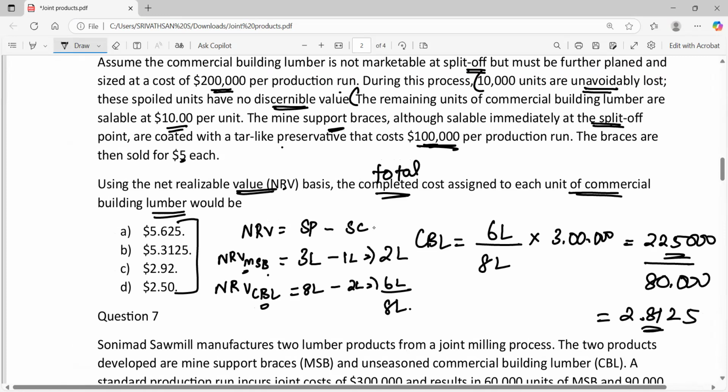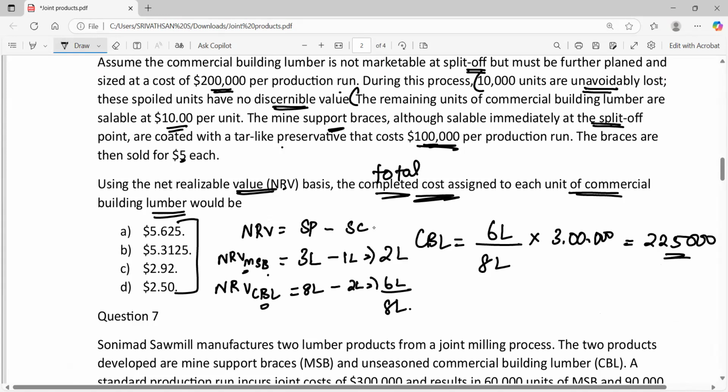Why? Because they are not asking us to calculate the joint cost per unit. Instead, they are asking us to calculate the completed cost or total cost per unit. So what do we need to do? This 2.8125 is the joint cost per unit. How do we calculate the total cost per unit of CBL? 2,25,000 is the allocation of joint cost.